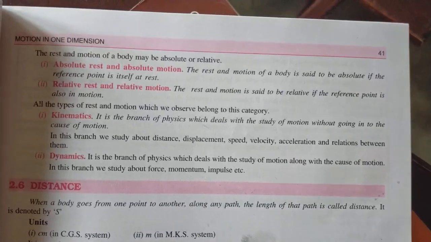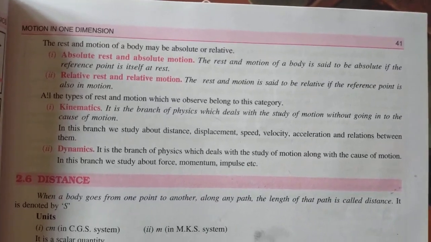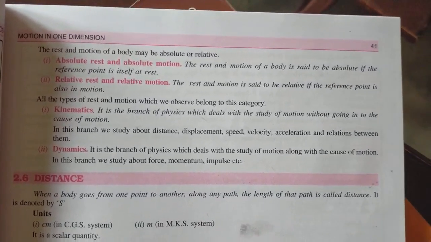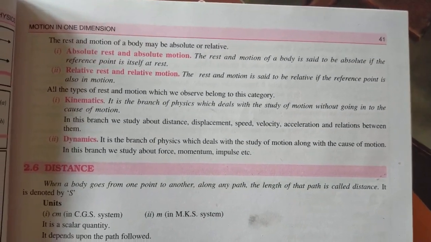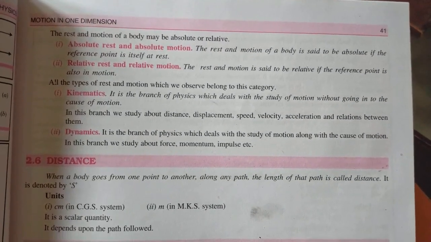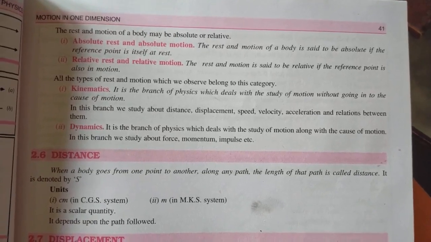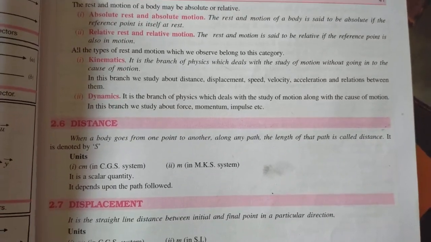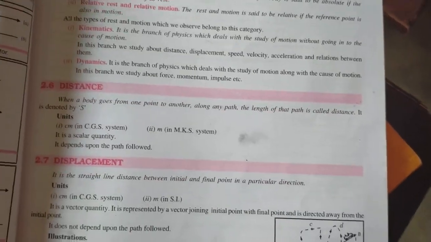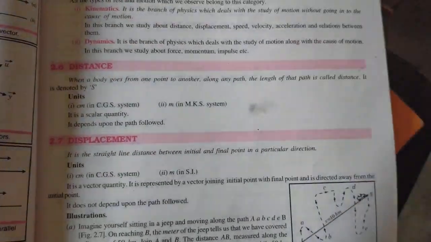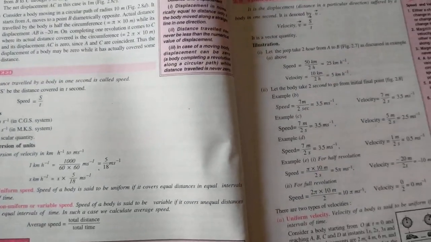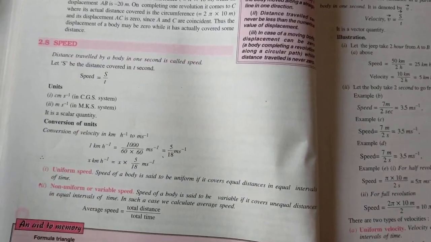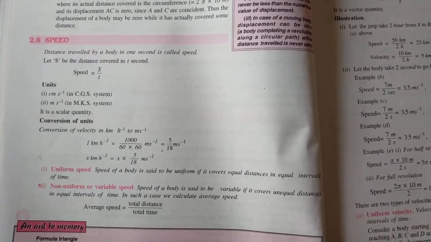So these are the few notes you will be writing in your exercise book: absolute rest and absolute motion, relative rest and relative motion, and kinematics and dynamics. Okay, distance and displacement. Okay, speed and velocity I have already explained, you just need to copy down.